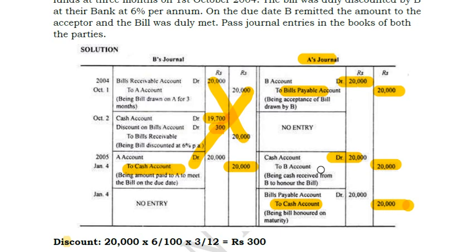And then when we receive the cash, we are adding up the cash balance by debiting cash. And who is paying you? B is paying you. So we have to knock off B's account, which we have already debited here. That's why we are simply crediting B account so that it gets knocked off. Okay. He is the giver in this case. And then the last one, when you are paying to the bank, the bills account is still showing a balance. So when you are paying to the bank, your liability is over. There is no longer a liability. That means there should not be any credit balance. So you have to debit the credit balance. So this credit which you are showing here gets debited here, and the cash is going out from your account. So you will credit the cash.